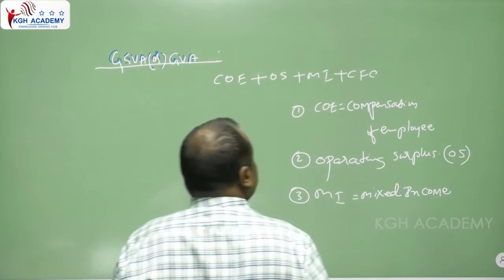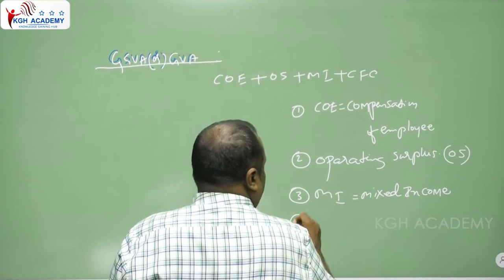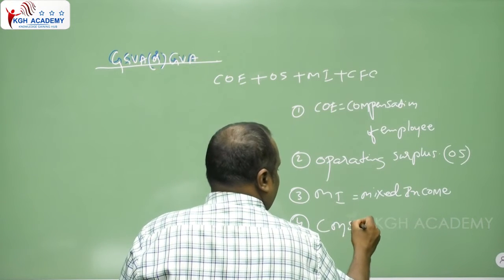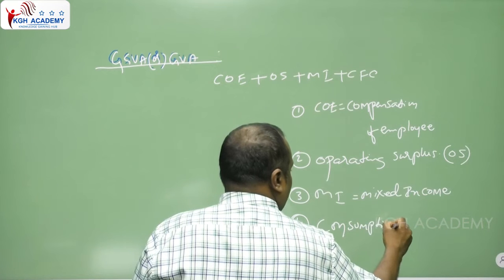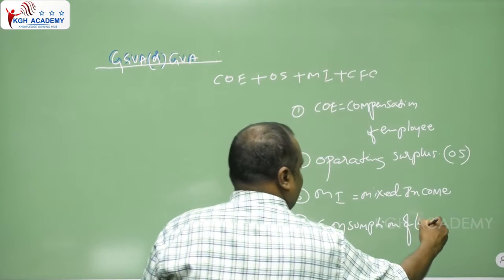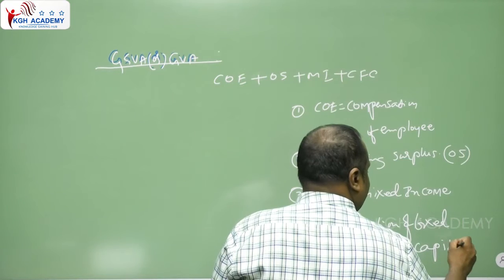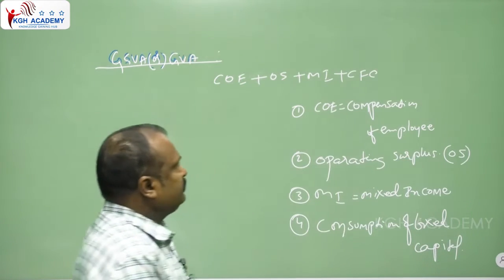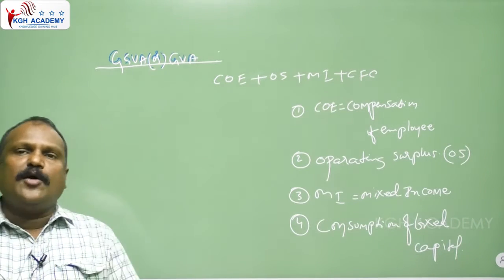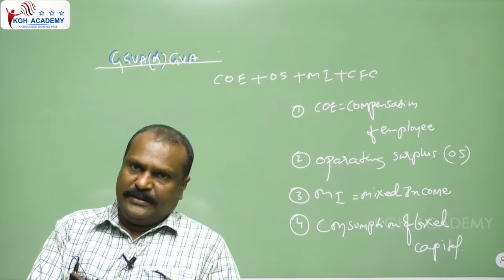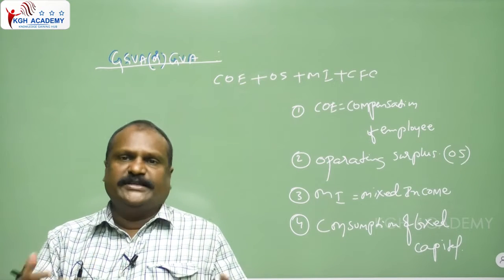Then CFC: consumption of fixed capital. So these are the components of the GVA at the state level, GSVA.